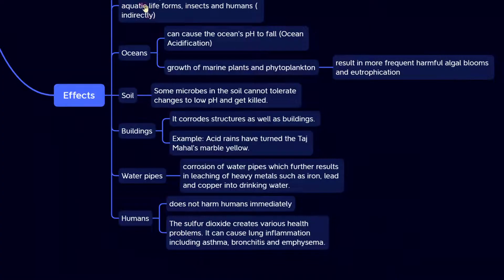ఇందాక మనం చూసాం aquatic life forms, insects and humans. So in soil, some microbes cannot tolerate changes to low pH values and get killed. So this is one effect. Next is buildings. It corrodes structures as well as buildings.